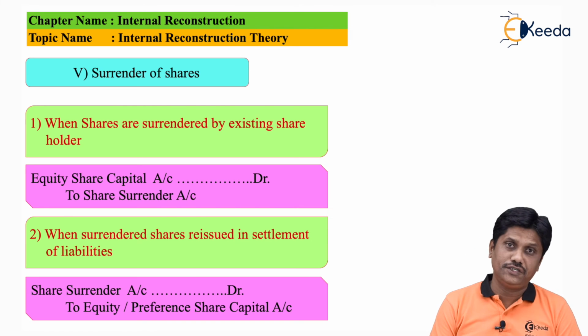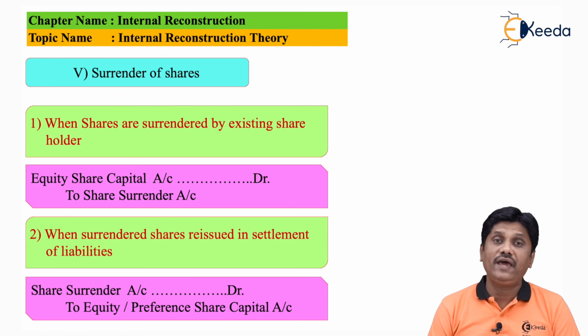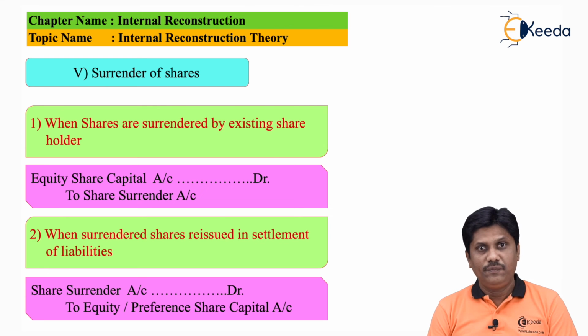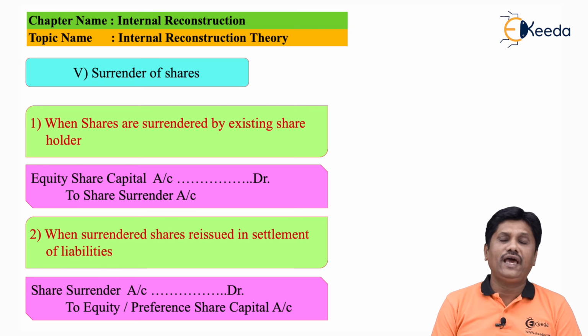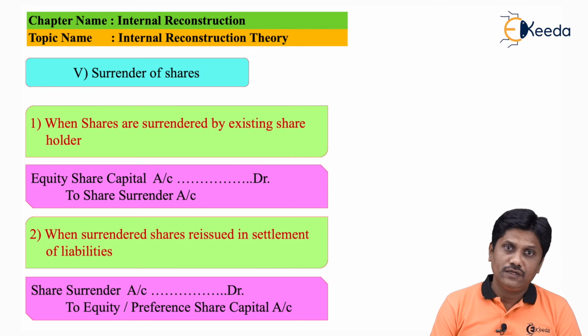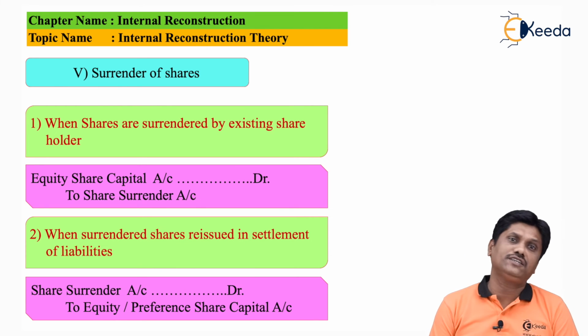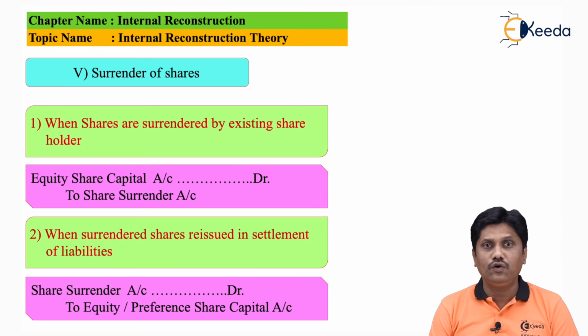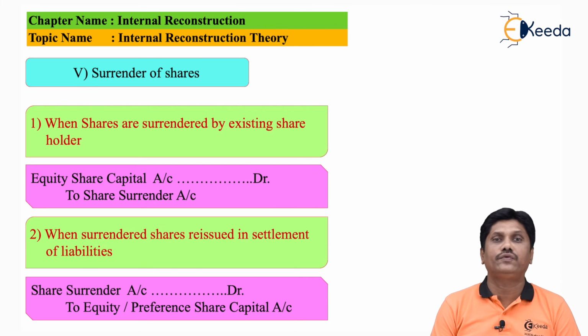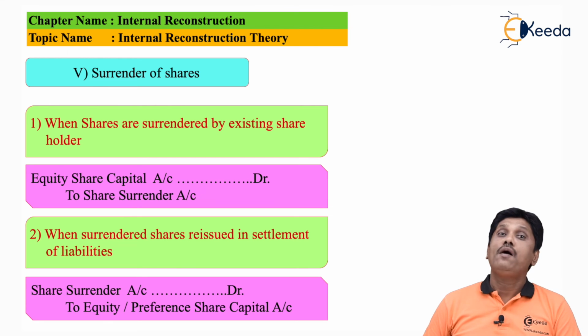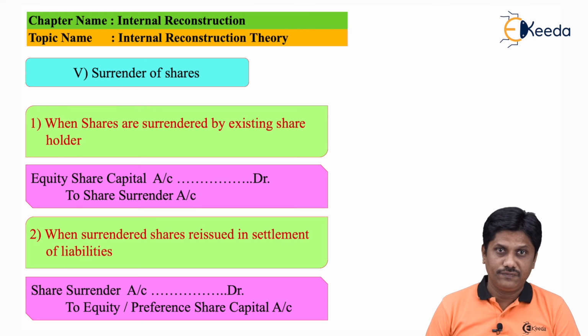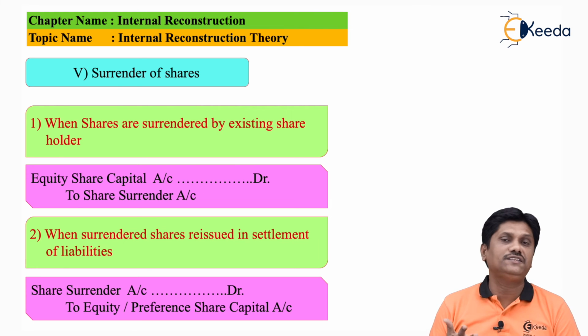When I reissue those shares in settlement of liabilities, my existing entry will get reversed. Means my entry will be share surrender account debit to share capital. Importantly, I want to mention here that while surrendering the shares, they could be equity shares, but while reissuing, they could be preference shares also. So there is absolutely no need, you have to just check only the amount. But conversion of preference shares to equity shares will not be considered in this scheme.